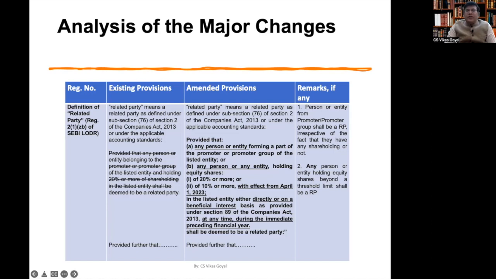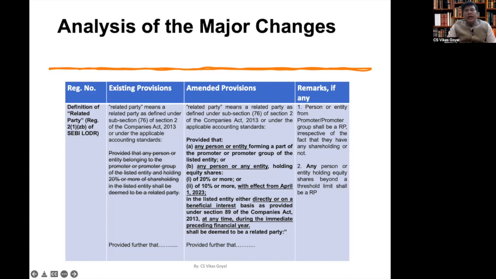And the second aspect of holding shareholding has been covered separately, and it has been prescribed that any person or any entity which holds equity shares of 20% or more is a related party. So the shareholding has been specified as equity shareholding only, and the threshold has been prescribed as 20% or more. This limit of 20% is going to be decreased to 10% from 1st of April 2023.